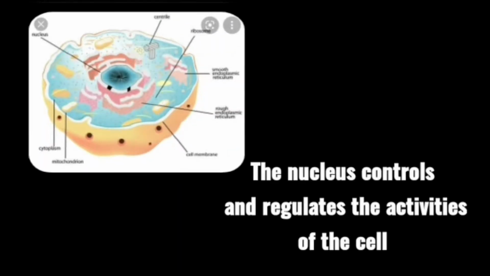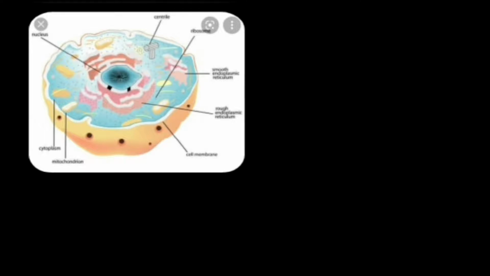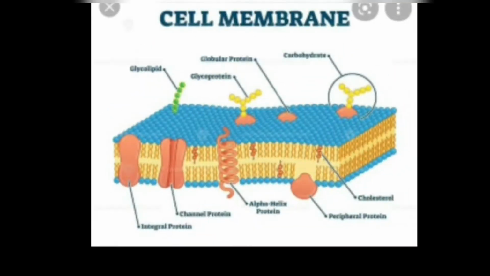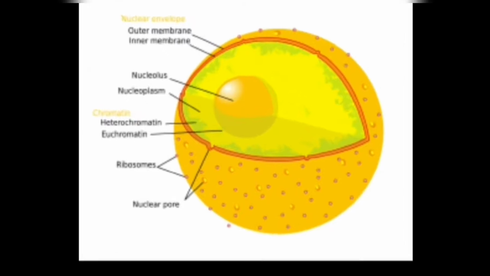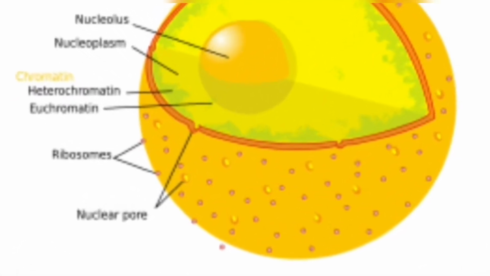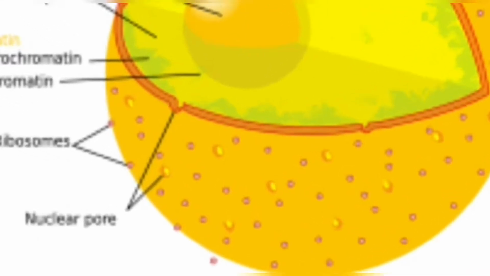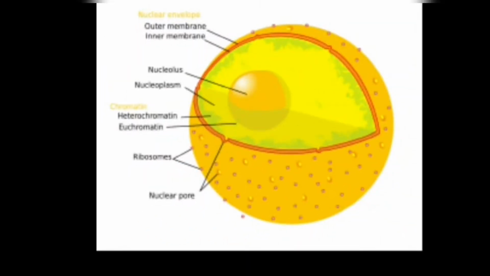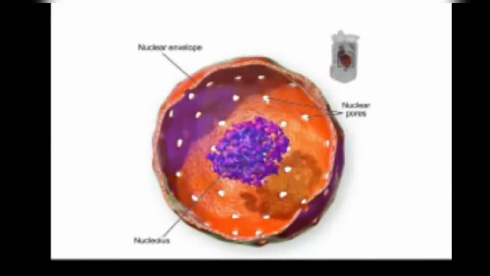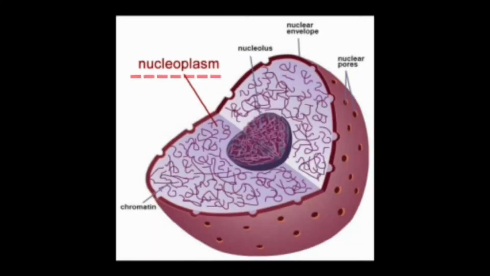So, friends, what do you think its function and structure would be? Similar to the cell membrane? Yes, its function and structure are similar to the cell membrane of a cell, which keeps the things inside the nucleus separate from other parts of the cell. You can also notice many small holes in its layer. These are called nuclear pores. Inside the nucleus there is a jelly-like fluid, and it is called nucleoplasm.